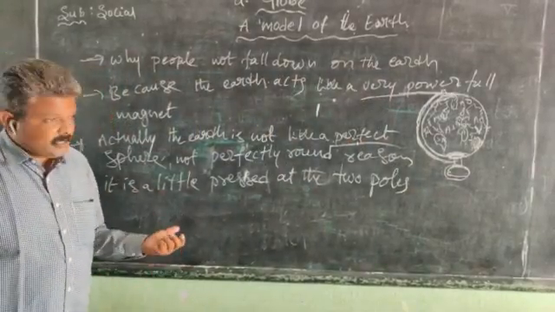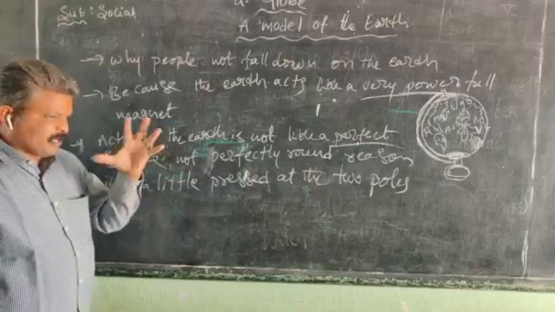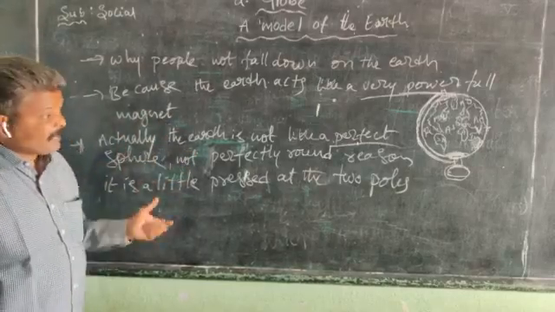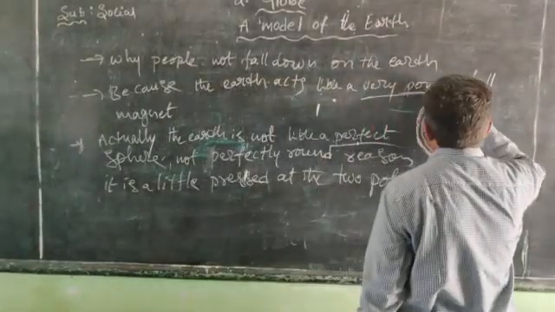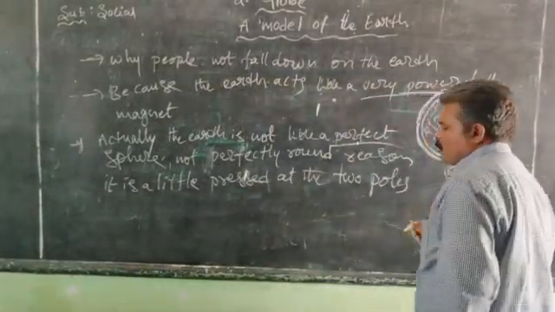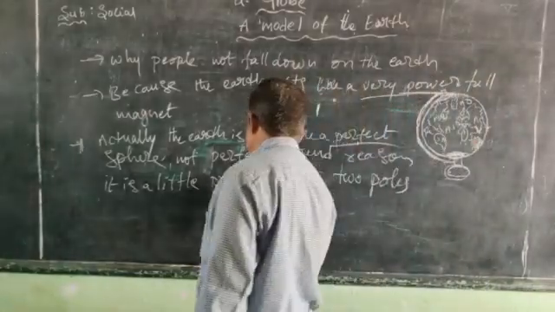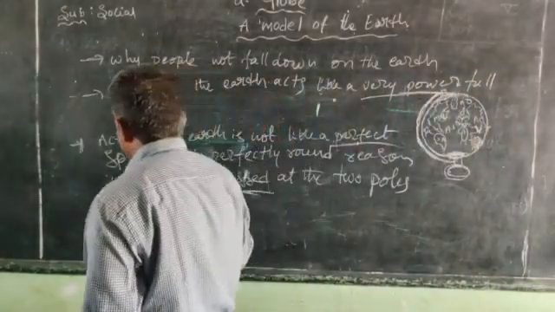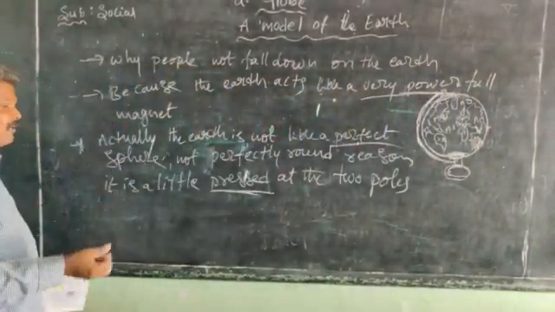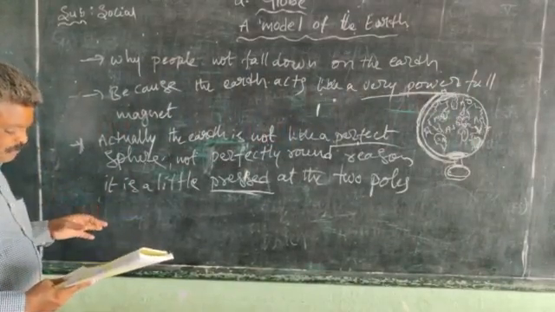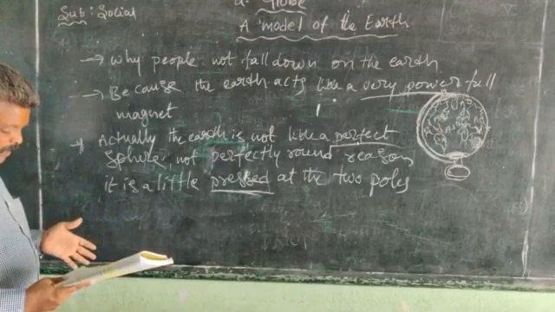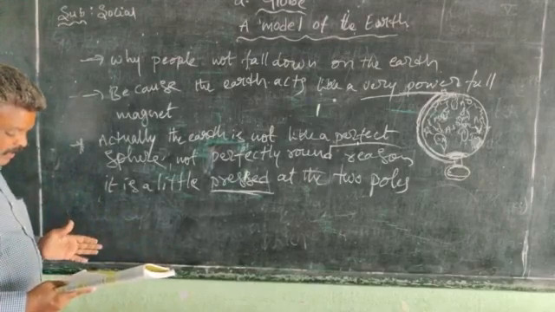The geographical scientists also show that the earth looks like a sphere, but actually it is not a perfect sphere because these two poles are pressed. That's why the earth is not a perfect shape, and also there is a line around the middle, the equator.